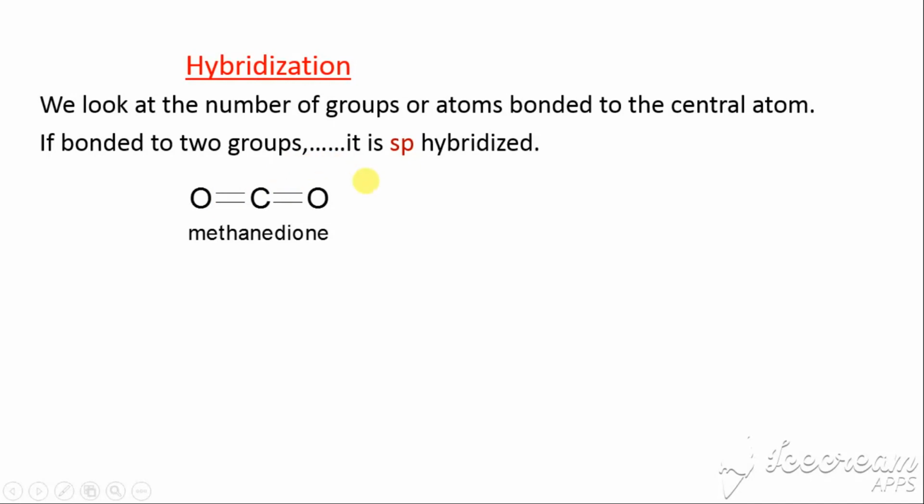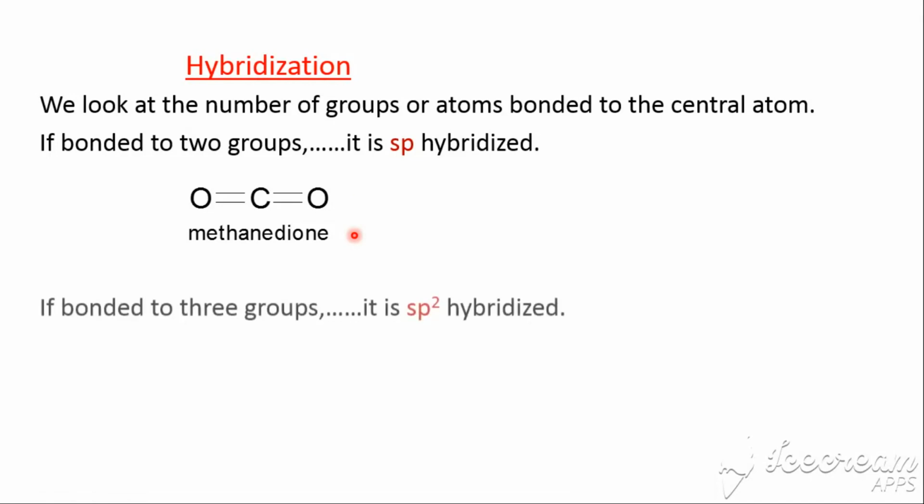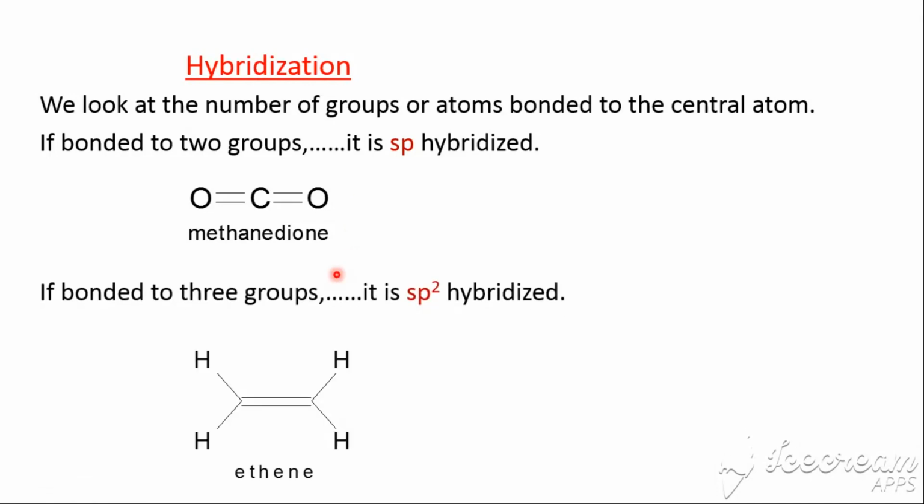But if it is bonded to 3 groups, then it will be sp2 hybridized. So we'll take ethene as our example. We'll look at that carbon there. We'll count the double bond as 1, then the bond between carbon and hydrogen 2, and the other bond between carbon and hydrogen 3. So that would be sp2 hybridized.